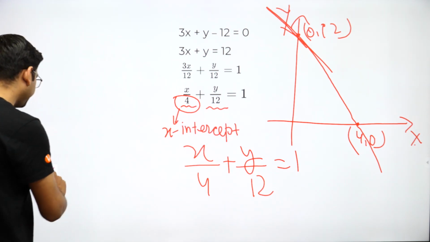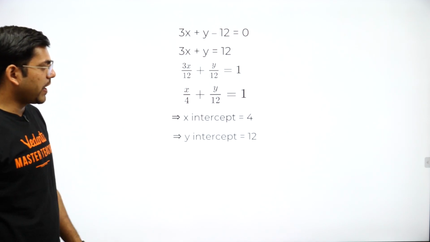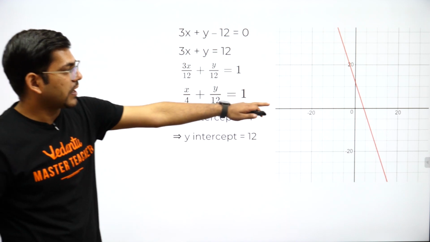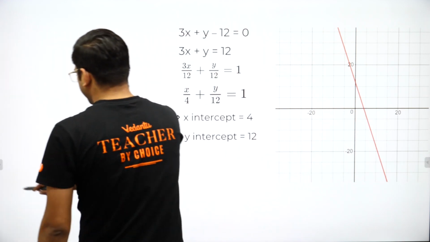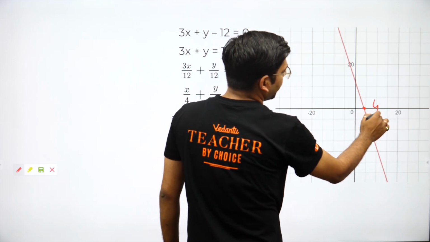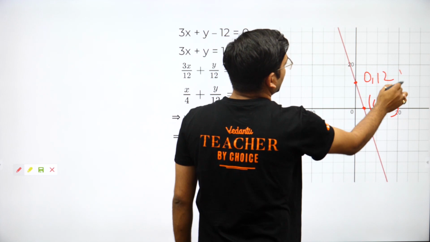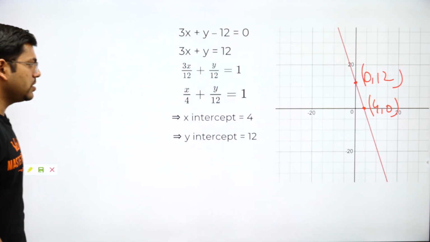Now similarly, this is x intercept 4 and y intercept 12, and so here is the graph passing through these points: this is the point I said, 4, 0, and this is the point 0, 12.